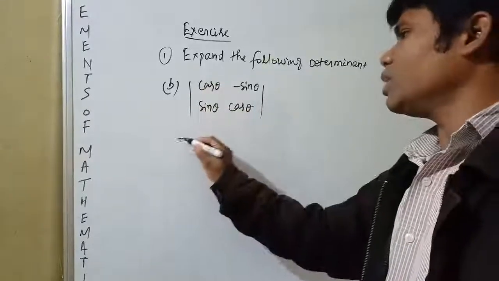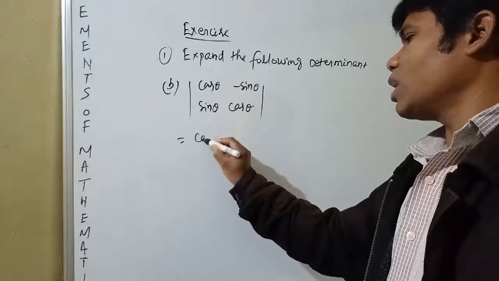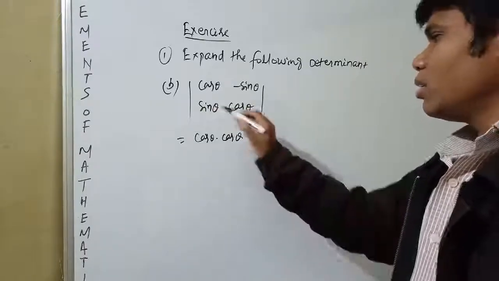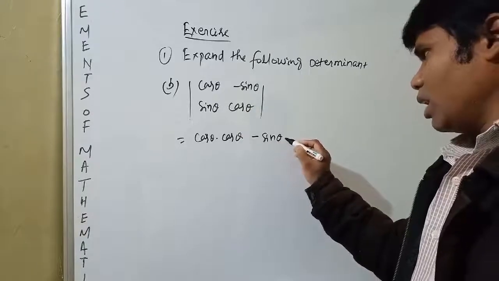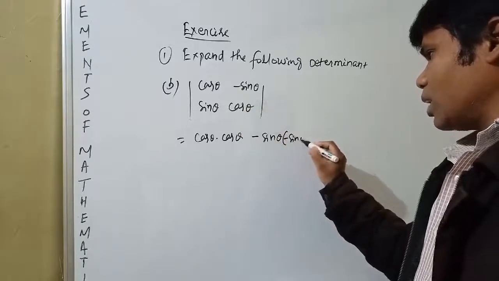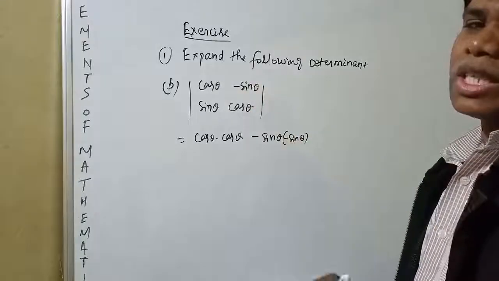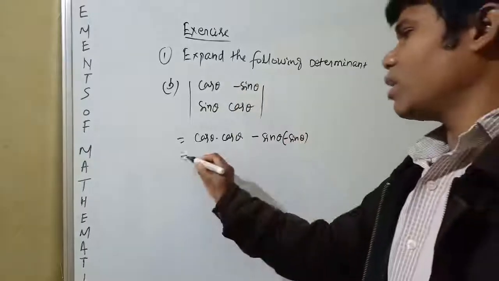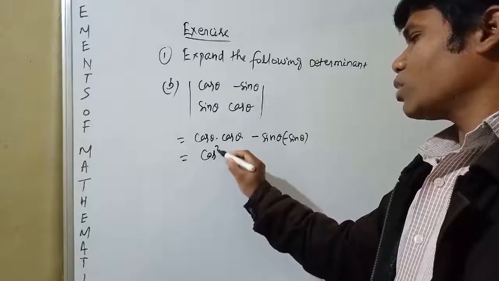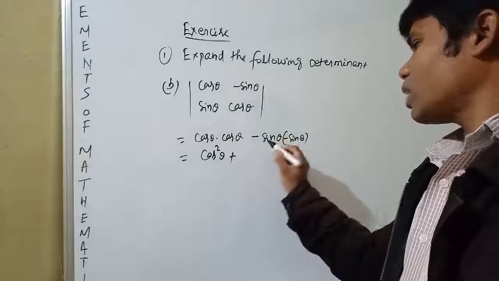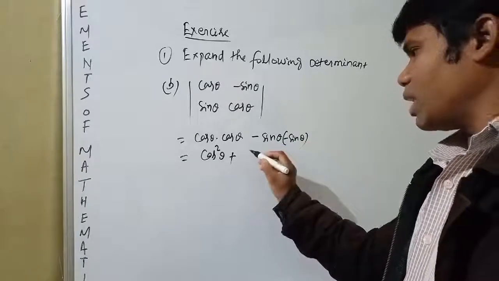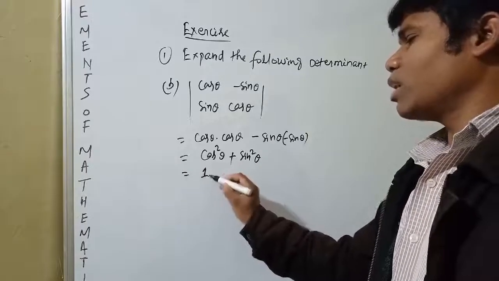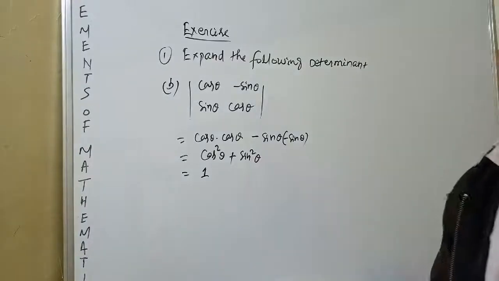Find the determinant: cos theta into cos theta, dot means multiplication, minus into minus sin theta. Minus is given, that means you have to keep it inside the bracket. Cos theta into cos theta is cos square theta, minus into minus becomes plus sin theta into sin theta, that is sin square theta. You know the trigonometry formula: cos square theta plus sin square theta is equal to 1. So the value of this determinant is equal to 1.